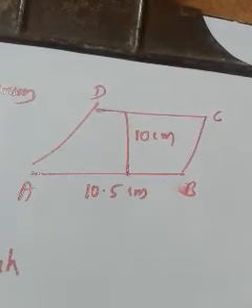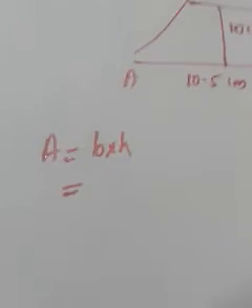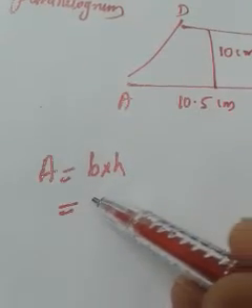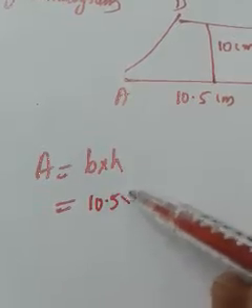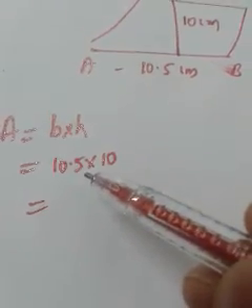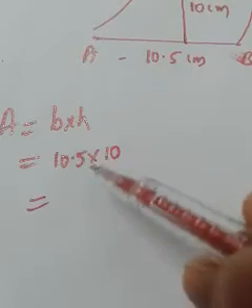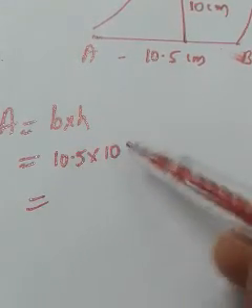We are supposed to calculate the area of this parallelogram. The formula, we know, is base into height, and in the question the base is given as 10.5 and the height is given as 10. Clear? See, this is the base and this is the height. And what is 10.5 into 10? How to multiply a decimal number with 10?